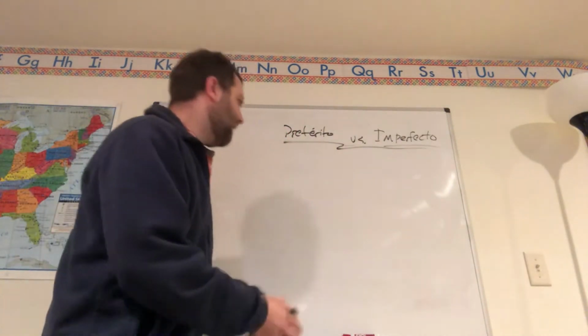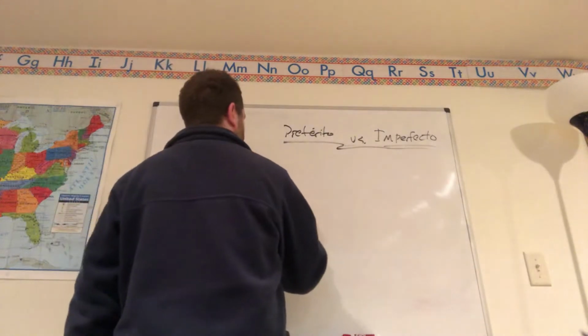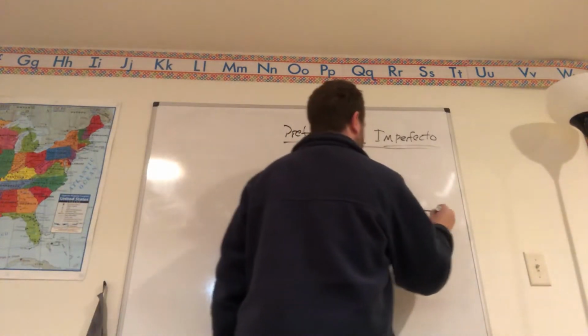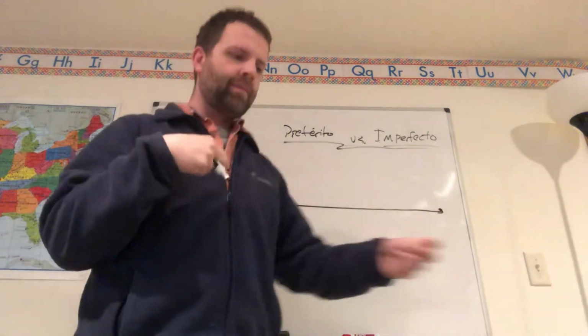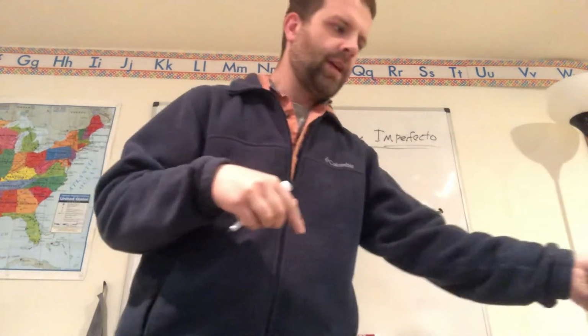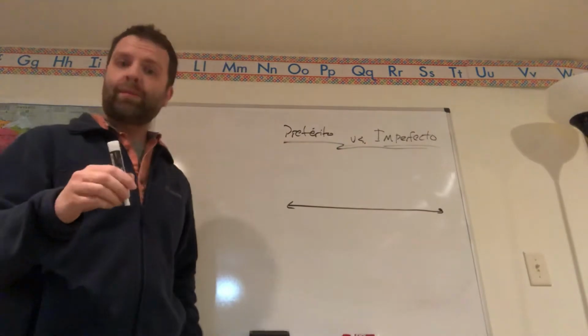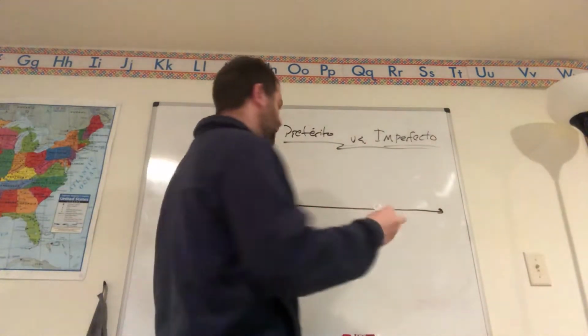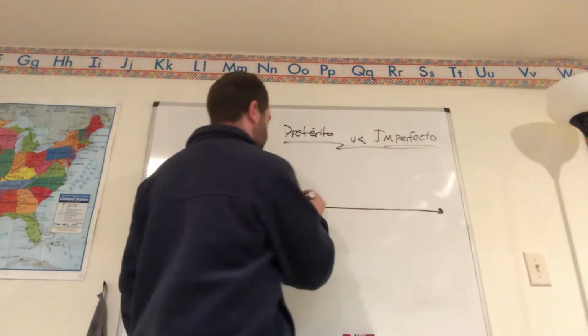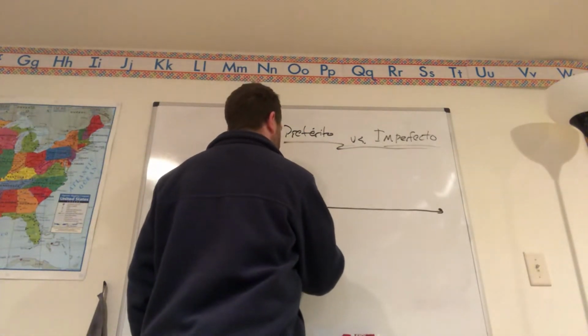So the way I like to always look at it is kind of like a timeline. Like if this is a timeline of my life, first off, sorry for the cat, you can look at it in a couple different ways. You can look at it as a series of events, right? So if I'm talking about myself, I might say, Señor woke up.